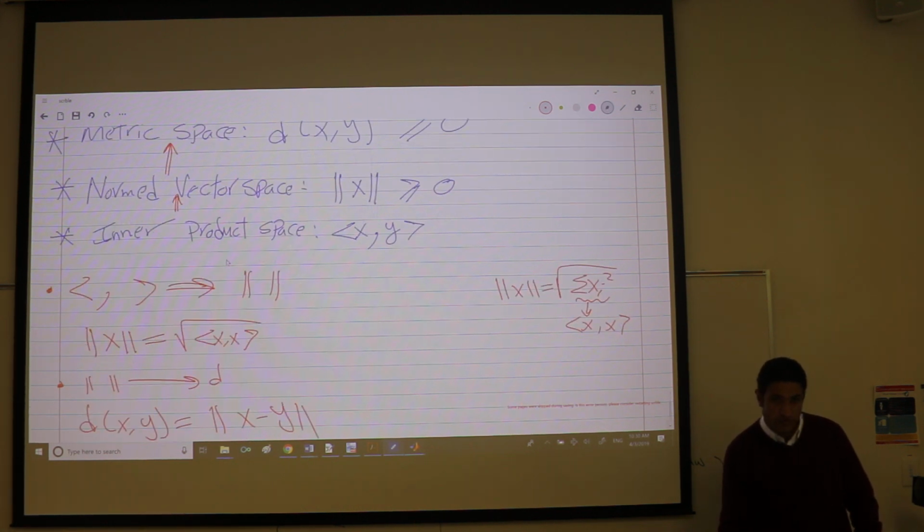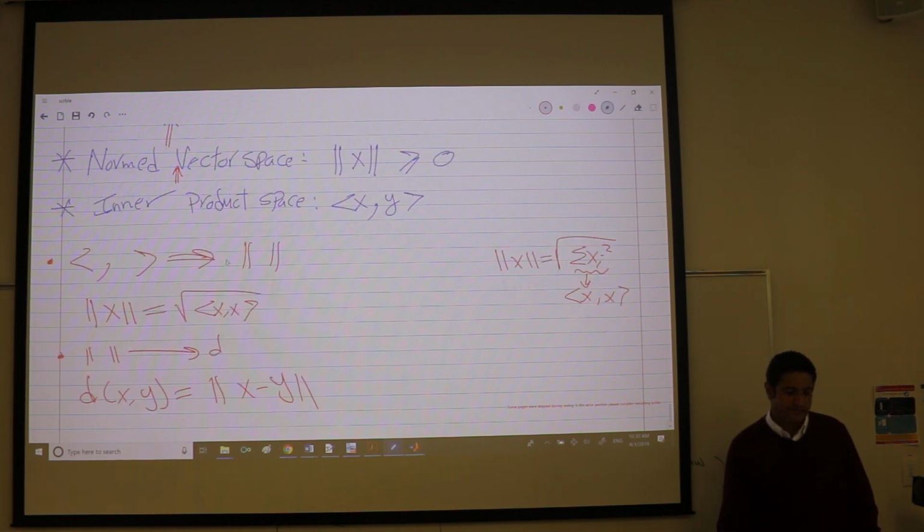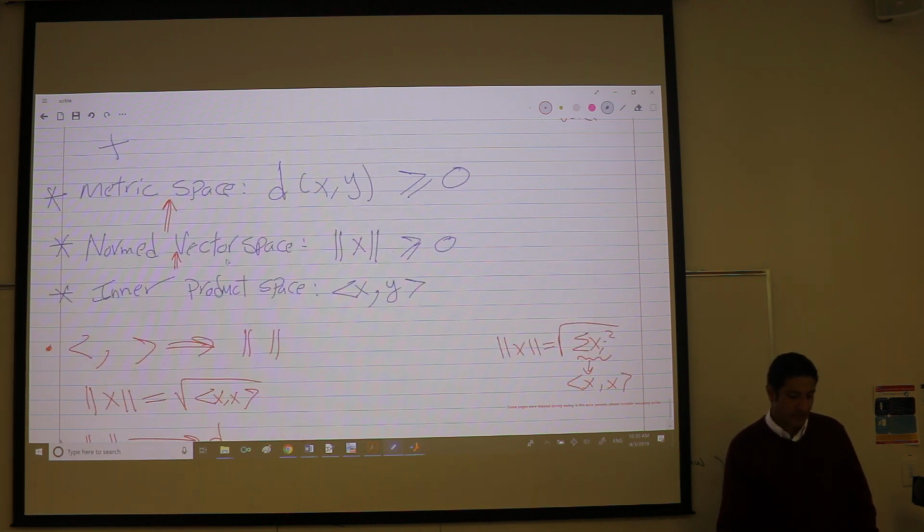Professor, I have a quick question. Can we say that the only difference between a metric space and a normed vector space is the existence of an origin or a zero element? It's a subtle question. No, actually, a metric space doesn't have to be a vector space at the beginning.